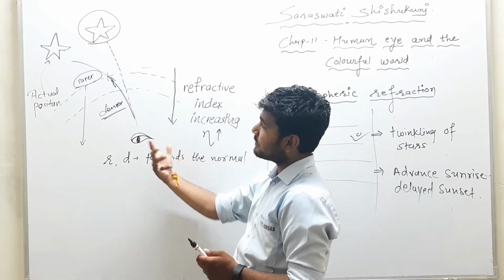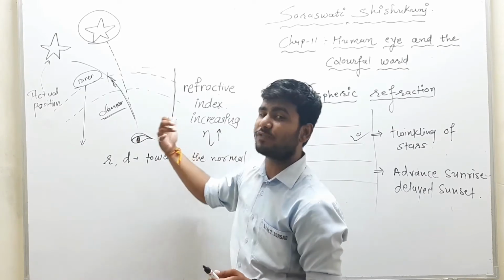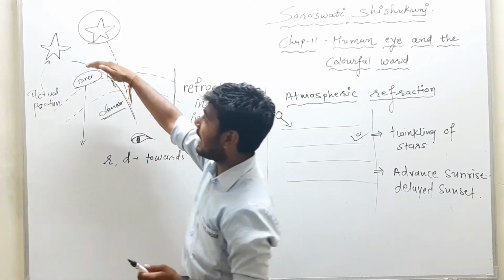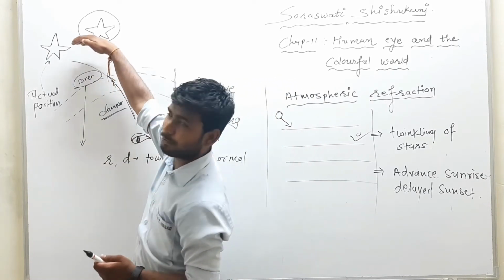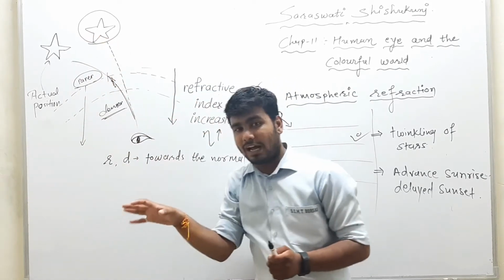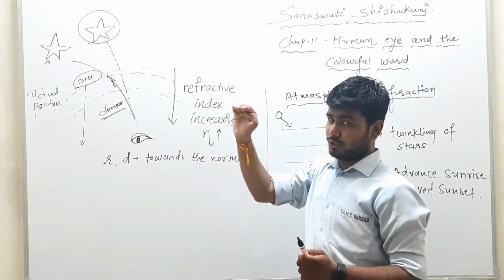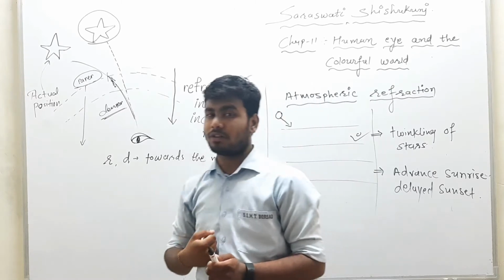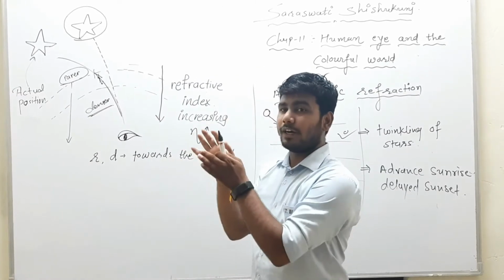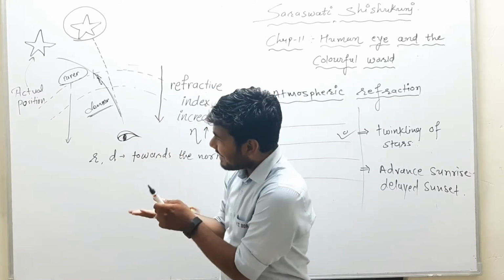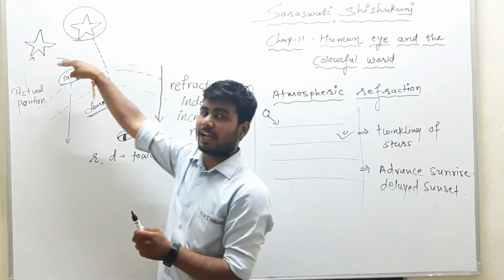One more thing: when it enters from rarer medium to denser medium, the light ray moves towards the normal due to atmospheric refraction. So we will have our star at a little bit higher position. We will observe the star a little bit higher than its original position, right? So this question can also be asked to you, that the image of the star which is formed will be slightly higher than its actual position.